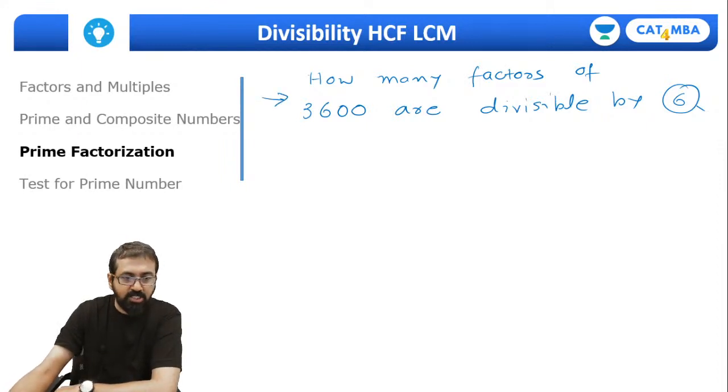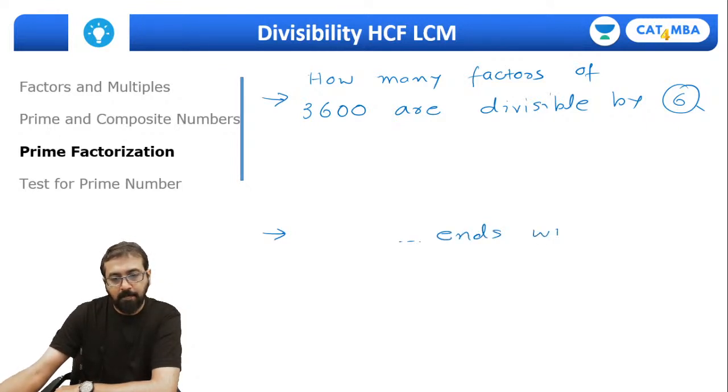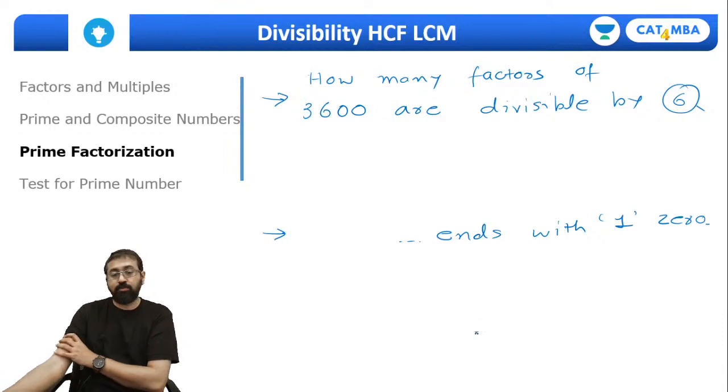This is one question. And then the other question: how many factors of 3600 end with 10? So these are the two questions that you need to solve.